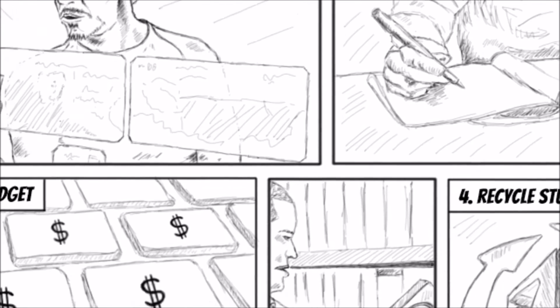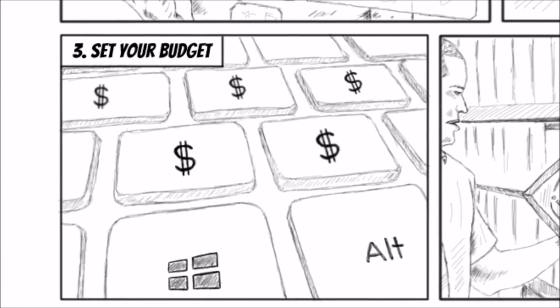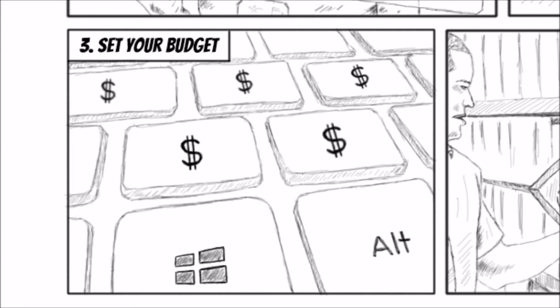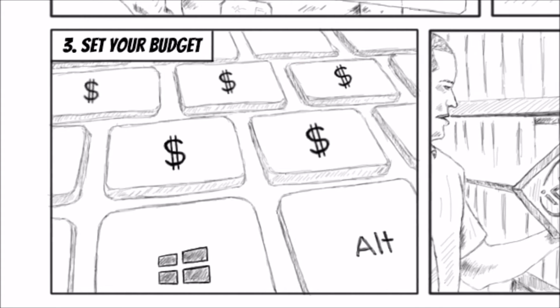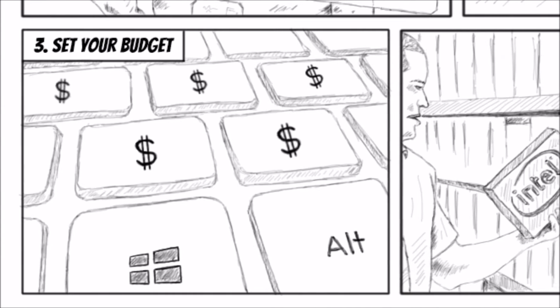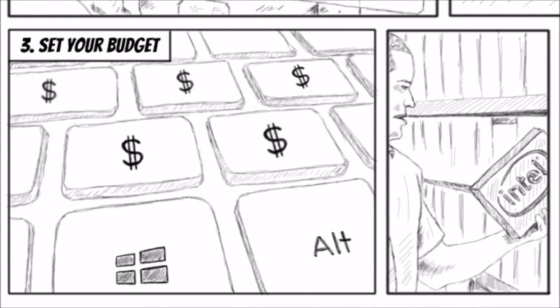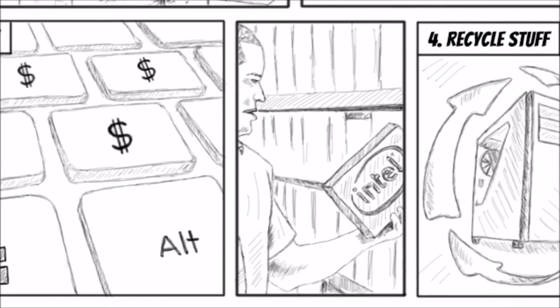Everyone wants the latest and greatest tech, but there's one problem: money. Once you've found out what sort of components you'll need and why, you'll be able to set a realistic budget. The way to stick to the budget is to find components that are in the good, better and best range. I used online shopping carts to add a bunch of stuff to slowly narrow down my search. Choosing similar products in several price ranges will allow you to figure out where you can spend more money and where you can spend less.